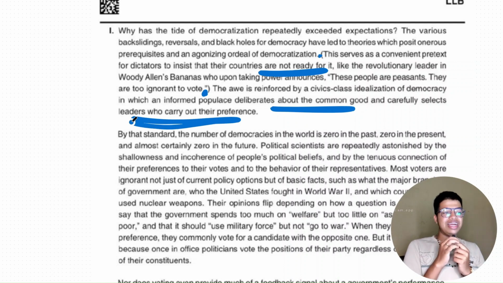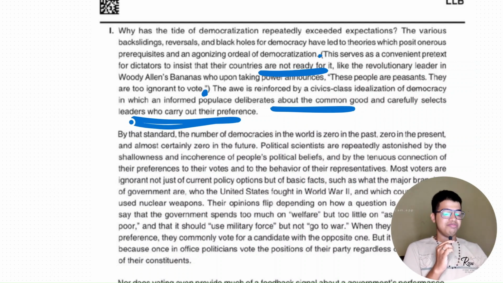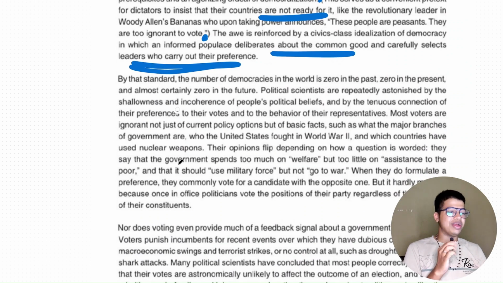So it tells that democracy, how it has repeatedly exceeded its expectation, and how dictators use it to tell you something that nahi, democracy is not good and people are too ignorant. Democracy requires very well informed people. Good start. I am really liking this paragraph.